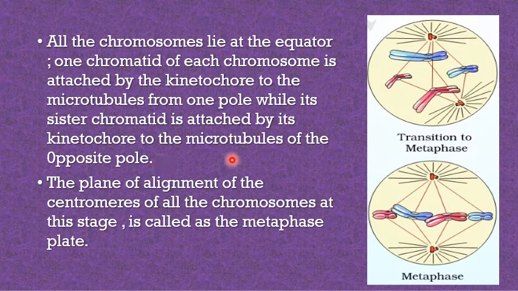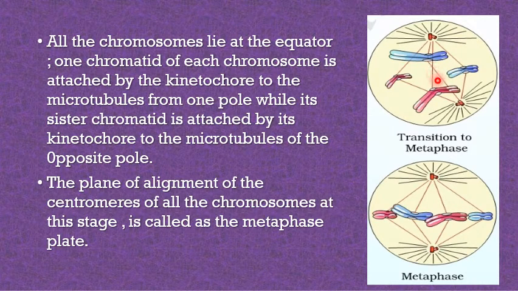What does it mean? Here you can see the condensed chromosomes with a centromere in the center, and they are covered by the disc-shaped structure, the kinetochore, which makes them attach to the spindle fiber. These are the microtubules of one end and this is of another end, by which they are held together.